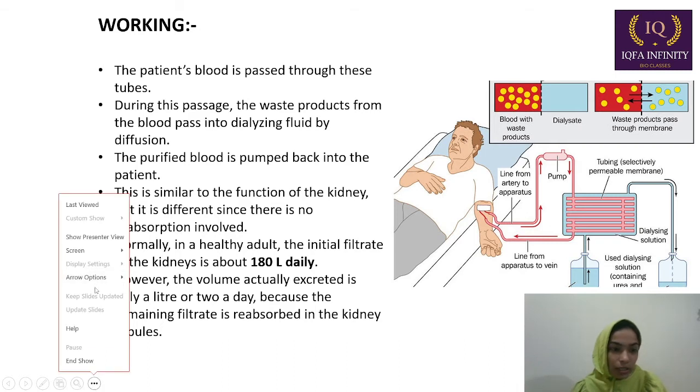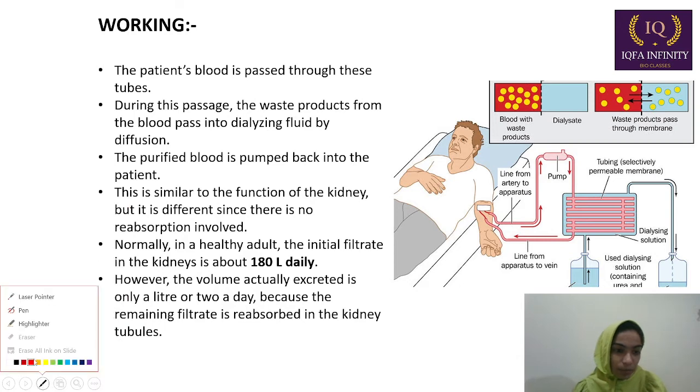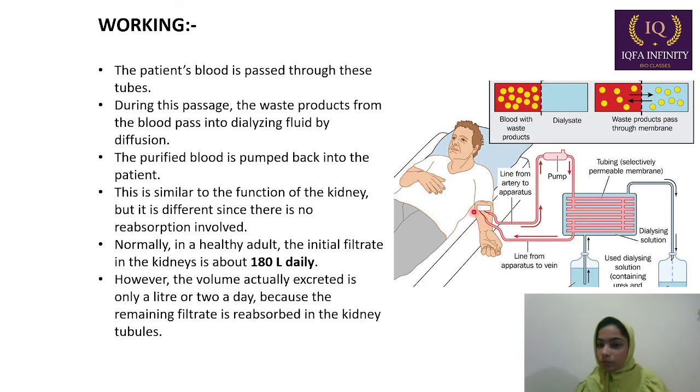Here you can see the tubes which are coming out from the patient's body. From here the blood is taken out from the patient's body. During this passage, the waste products from the blood pass into the dialysing fluid by diffusion. From this tube the blood is taken from the patient, and then the pump puts it into the dialysing fluid tubes.